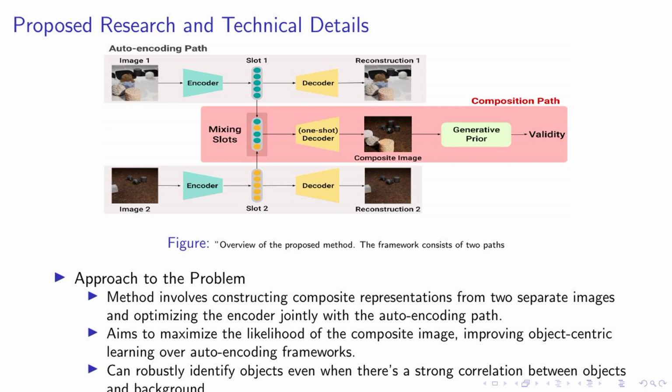Item unpacking the framework. Begin itemize. Item our method is built on an auto-encoding framework with an additional composition path to assess the compositionality of the representation. Item the composition path constructs a composite representation from two images, and the encoder is optimized to maximize the likelihood of this composite image. Item this approach enhances the robustness to architectural biases and hyperparameters, which are often sensitive in auto-encoding centric approaches. Item we also incorporate a regularization term on the slot attention mask to further enhance object-centric representations. End itemize, end a frame.